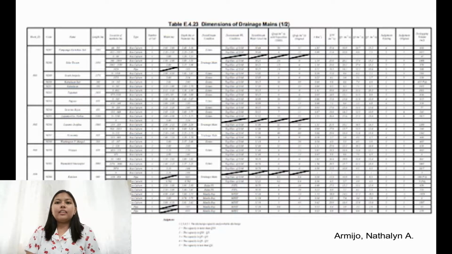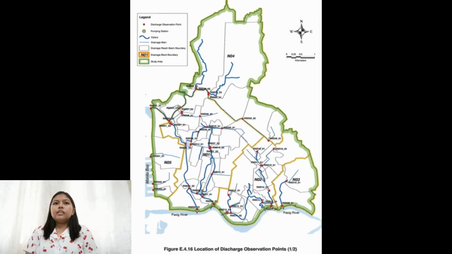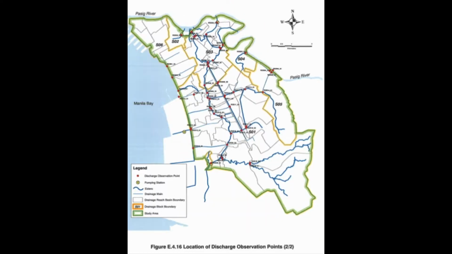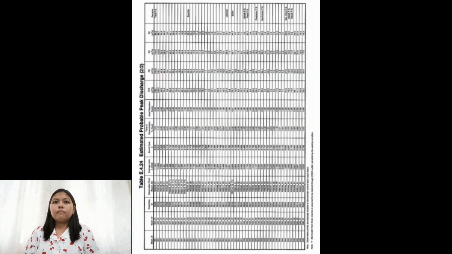Here are the schematic diagrams that we got. The dimensions of drainage mains. Next are the locations of discharge observation points. Probable peak discharge that can be computed using the rational method.